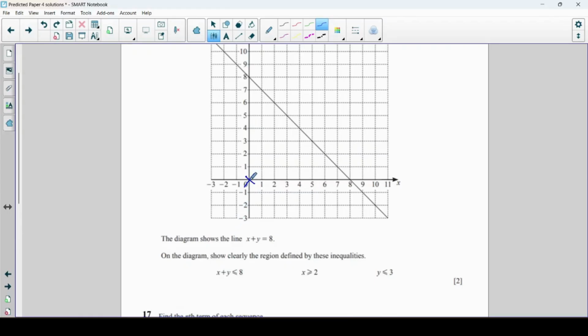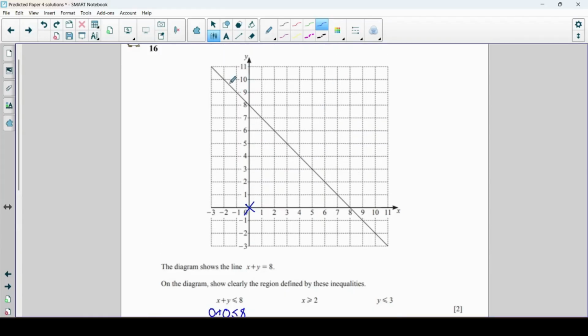So when x is 0 and y is 0, does this side of the line work? So 0 add 0 is less than or equal to 8. So is 0 less than or equal to 8? Yes, it is. So this is the side of the line that I want. I don't want the other side of the line. Now we are going to shade the region that we don't want. That's normally a better way to do these questions. Think of it as crossing out the bit that you don't want.